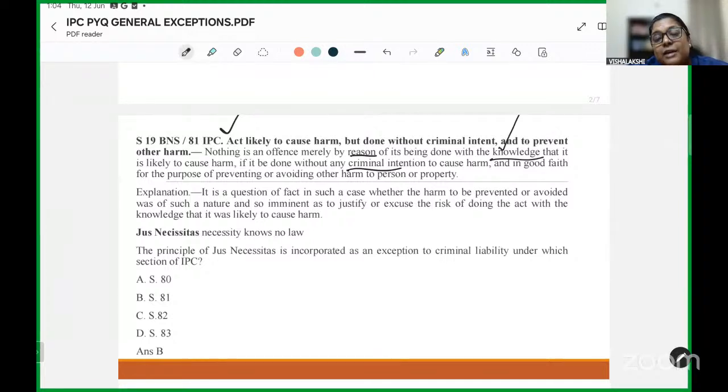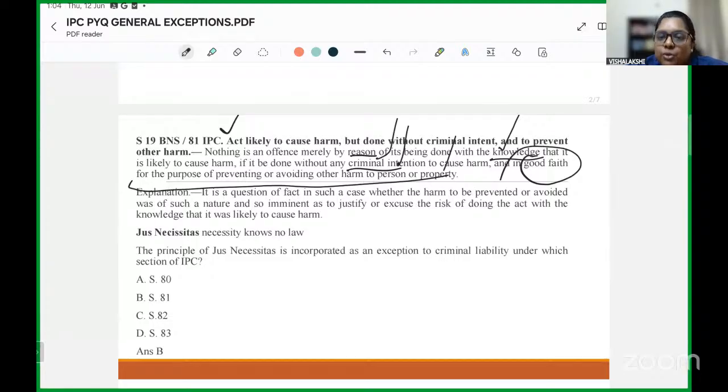So you do have knowledge, but you don't intend to cause the harm. You do the act in good faith for the purpose of preventing another harm, whether to person or property. So you do cause harm to another person or property, but you don't intend it. You may know about it, but it is an act in good faith to avoid other harm.